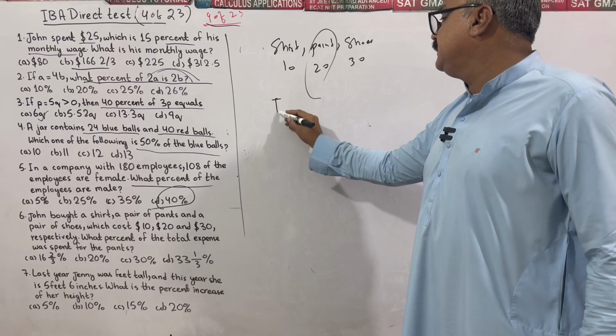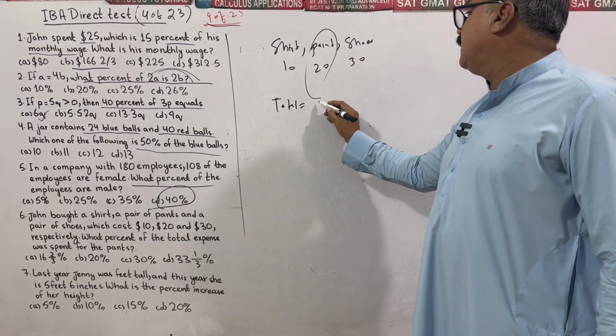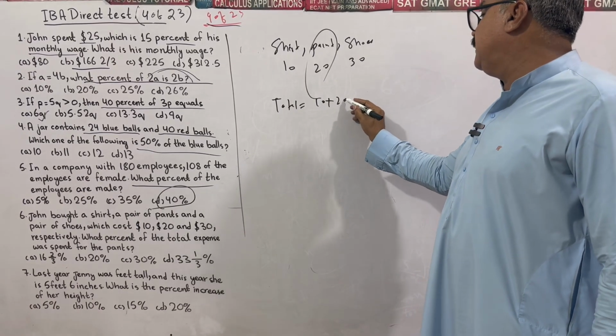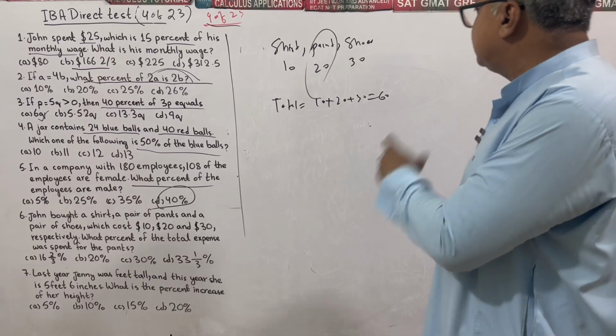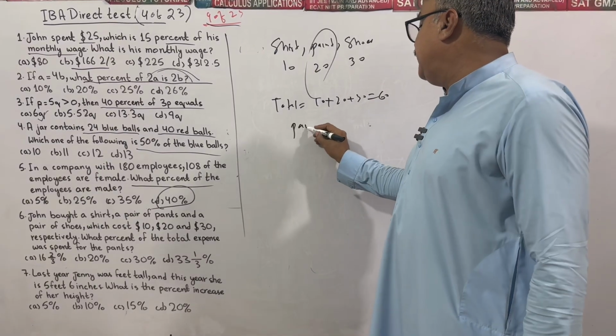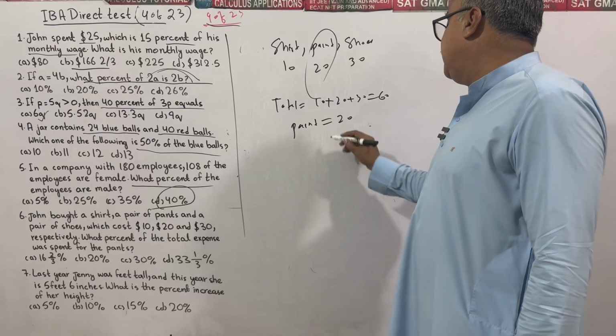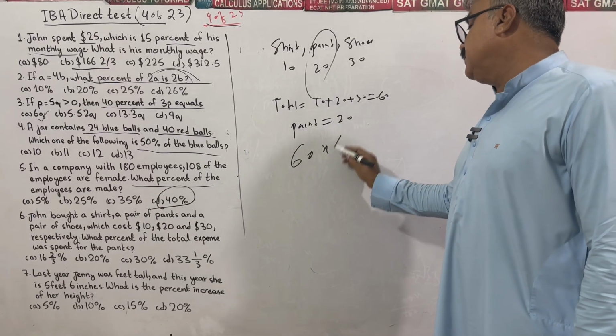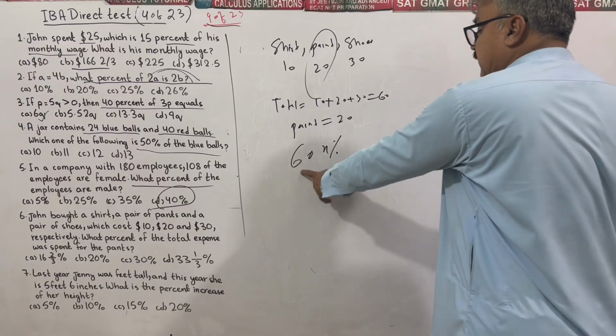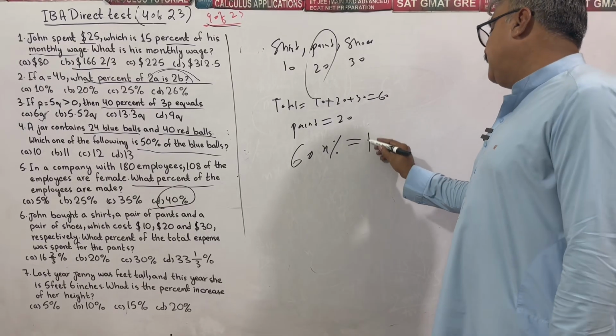Total expenditure is 10 plus 20 plus 30. Total expenditure is 60. Expenditure on pant is $20. Now we have to find what percent. Suppose x% of the total expense has been spent on pant.